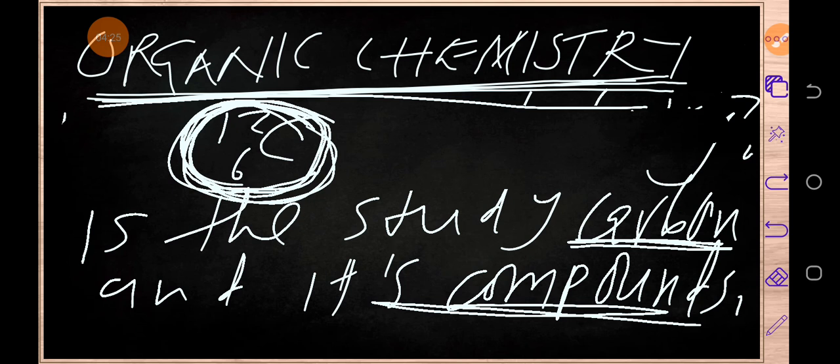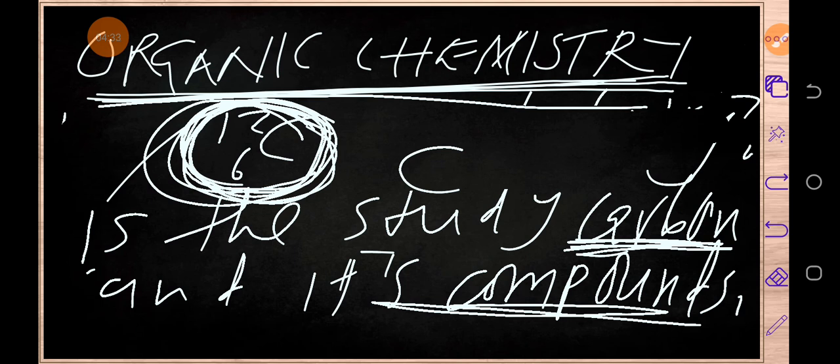But in simpler terms, it is just the study of this carbon, which is right over here, and its compounds. After this carbon is reacted with another element, that compound which is going to be formed is what we are referring to when I say its compounds.